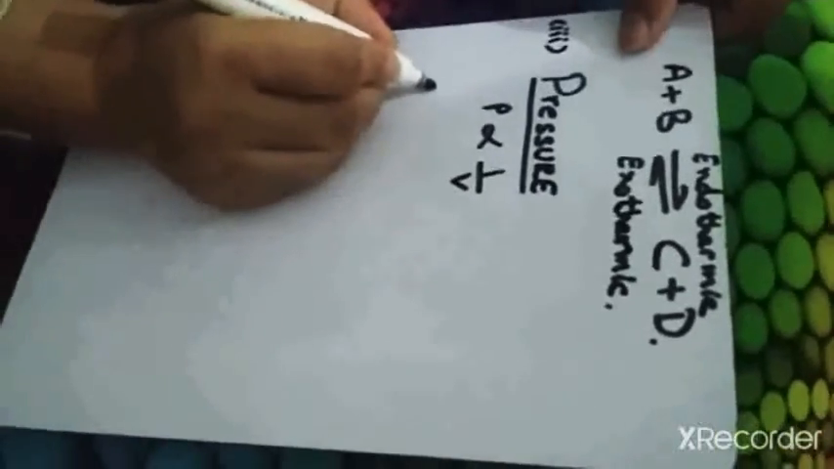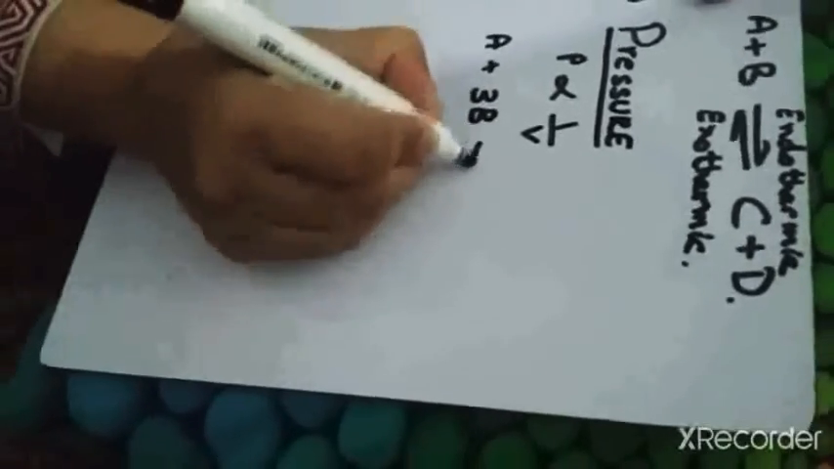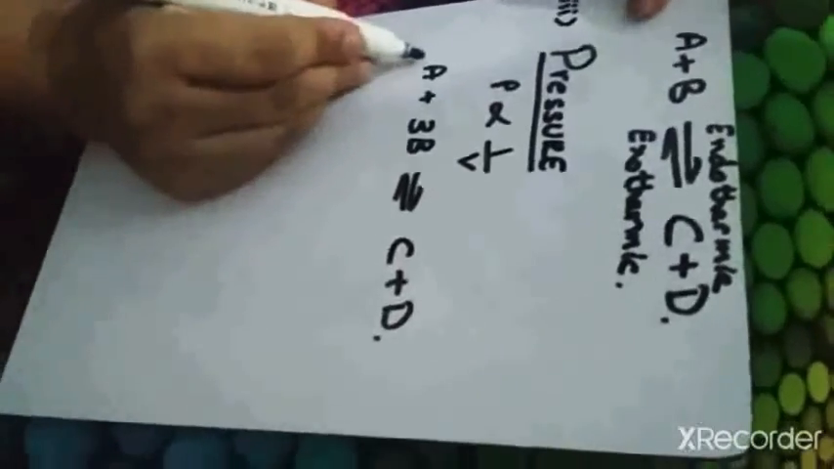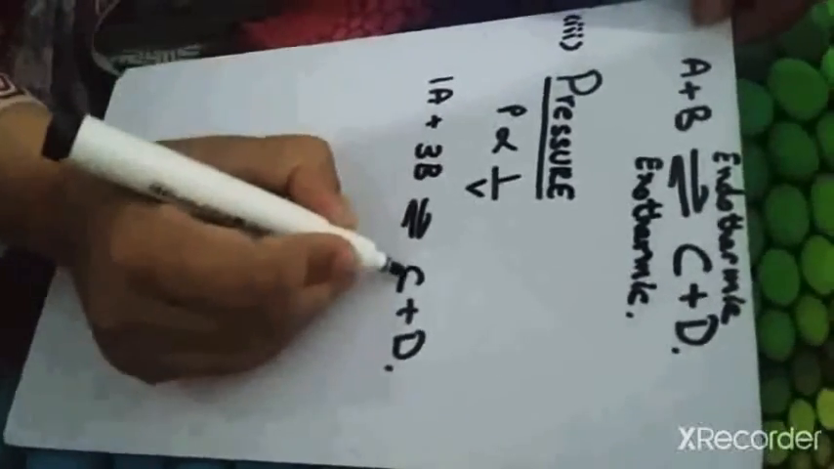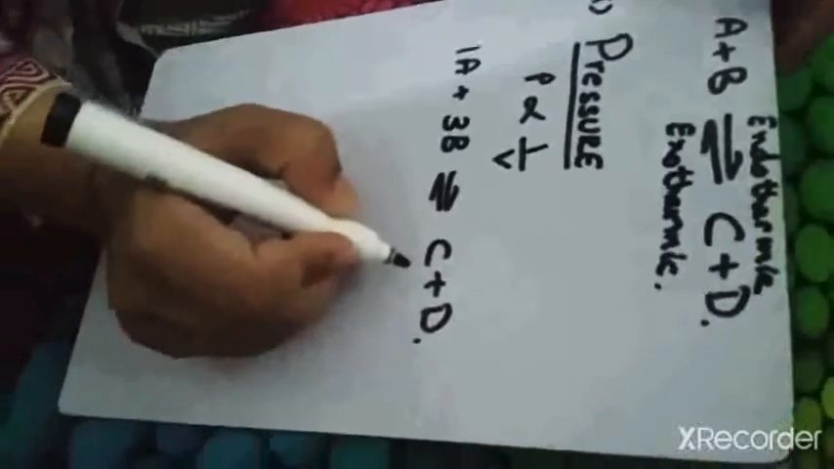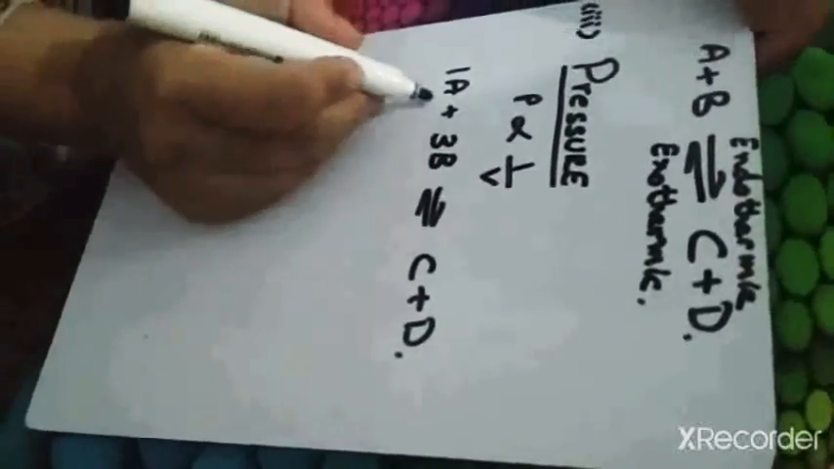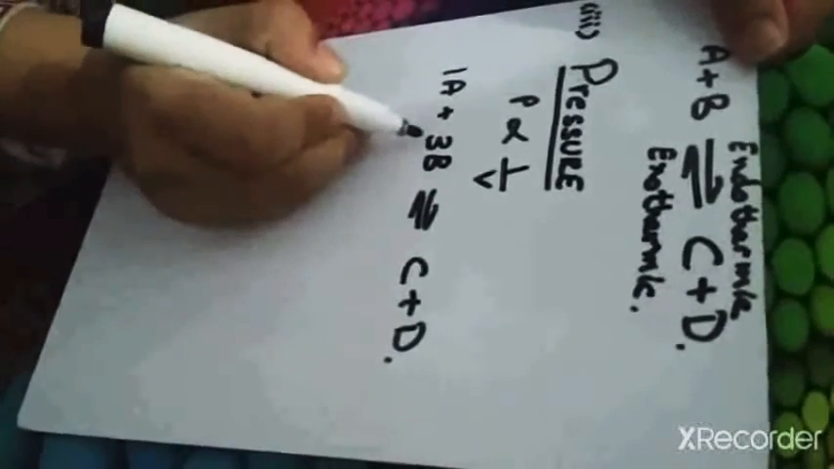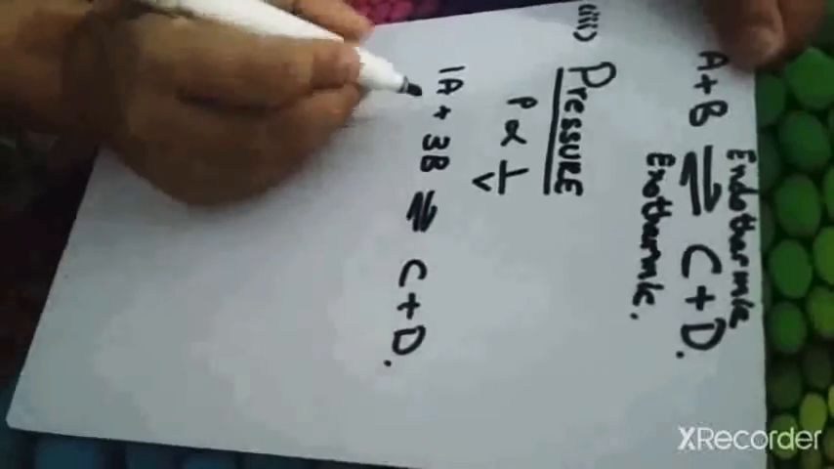So let's suppose in the reaction we have 1 mole of reactant A reacts with 3 moles of reactant B and produces C plus D. Here we have 4 moles of reactants and only 2 moles of products, that is 1 plus 3 is equal to 4 and 1 plus 1 is equal to 2, right? Now if we increase the pressure on the reactants, what will happen? The volume will decrease up to half. It will become 2 moles, right?